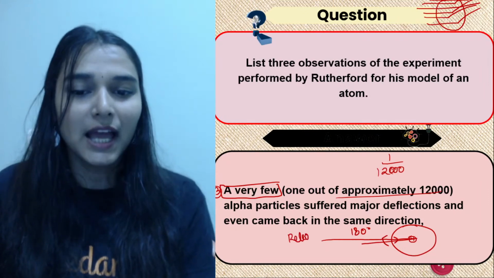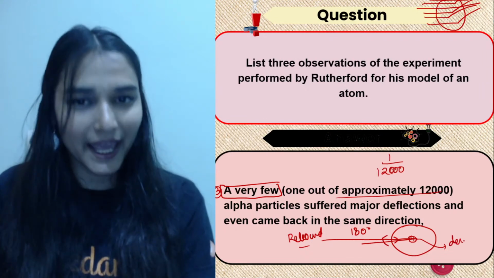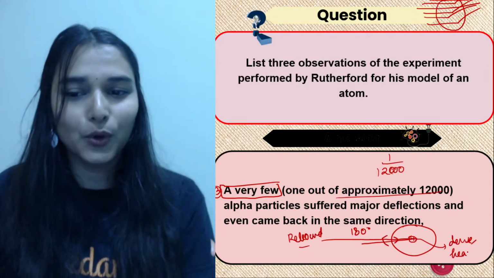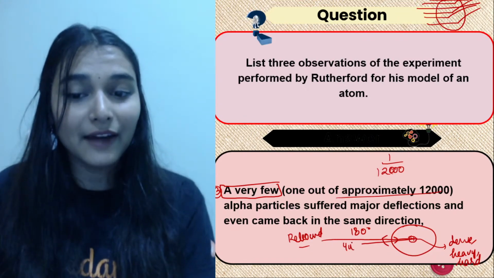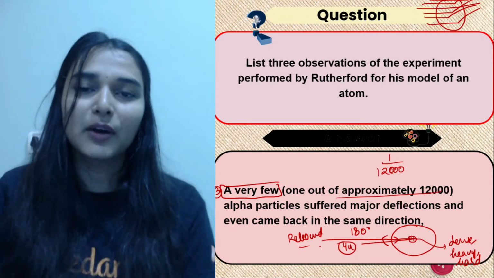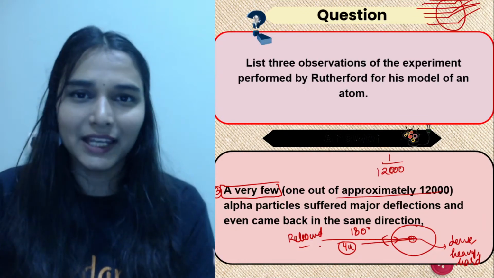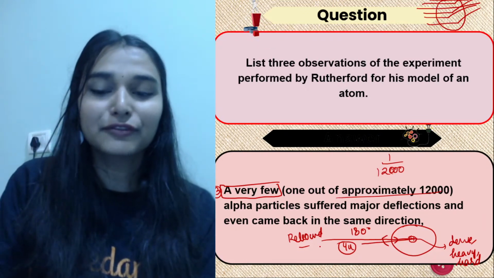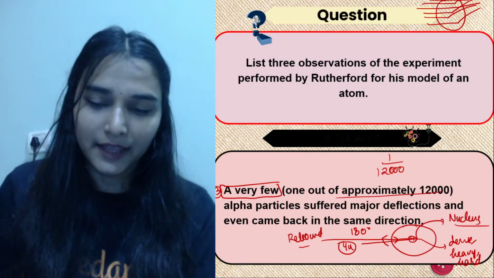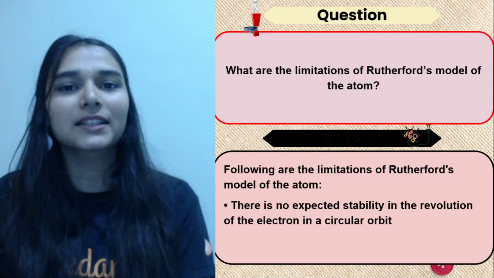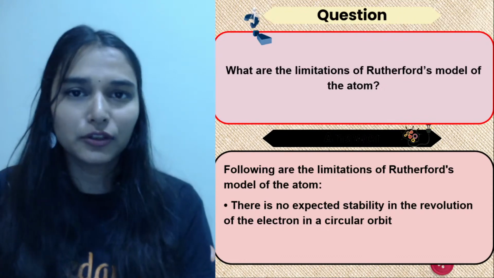That means rebound. And what could be the reason? It means this positive body is very dense, quite heavy, quite hard. That is why it is able to deflect alpha particles, which have a mass of 4 units. Alpha particles are 4 times heavier than a proton. So that means the nucleus is very hard and heavy. After this he named this positively charged center inside the atom as what? Nucleus. And then he also talked about its size being very small, 10⁵ times smaller than the size of the entire atom. So you can write that easily.